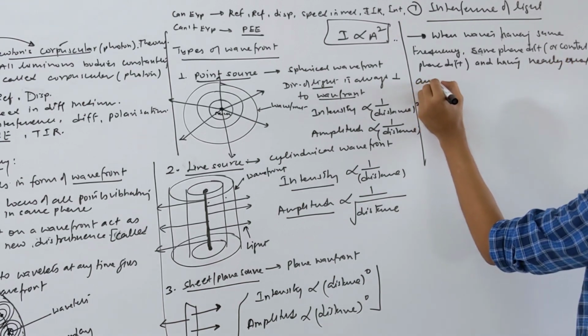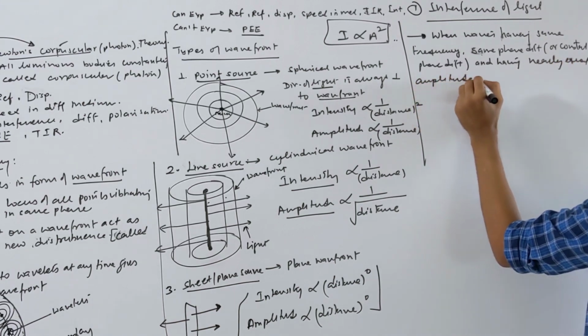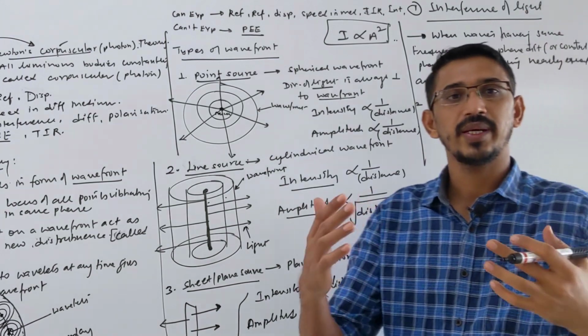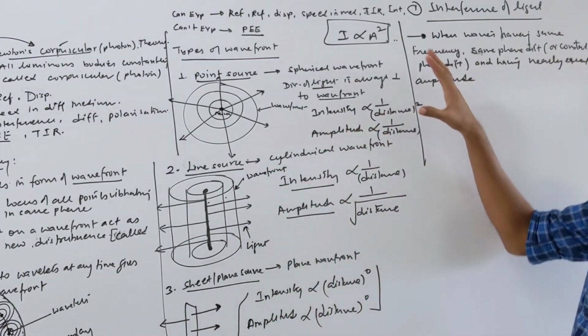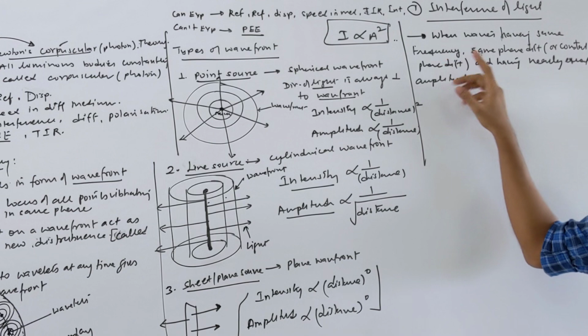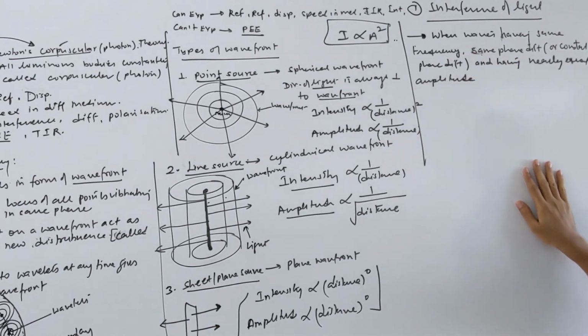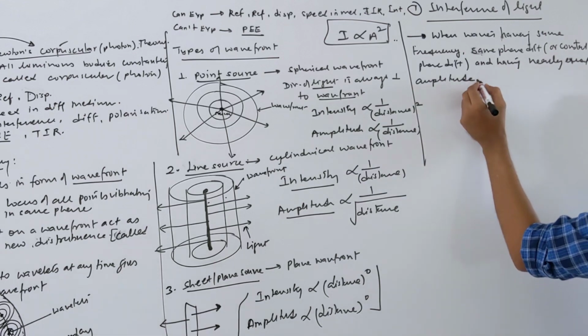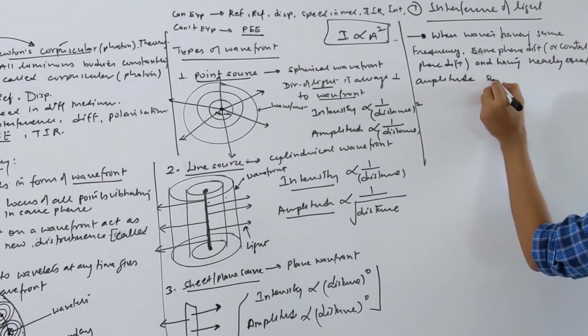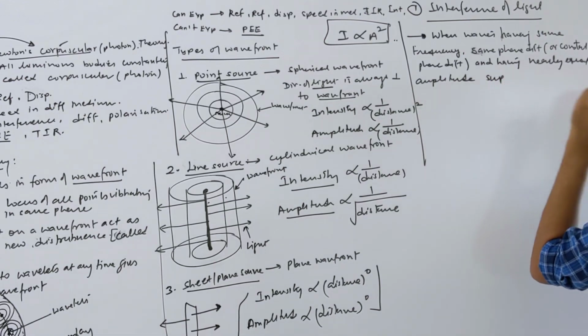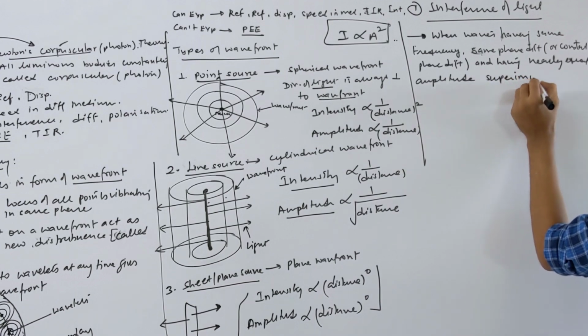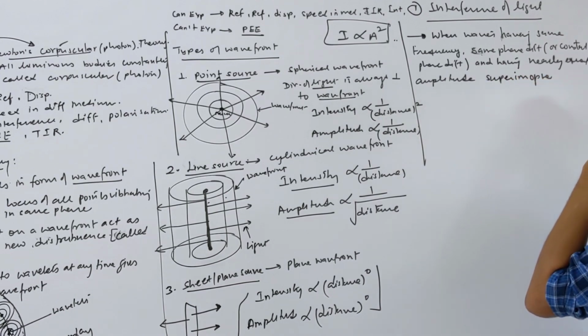Amplitude should be either equal or nearby to each other. So when waves having exactly the same frequency, the same phase difference or a constant phase difference, and nearly equal amplitude interfere, or you can say superimpose, what happens when they superimpose?